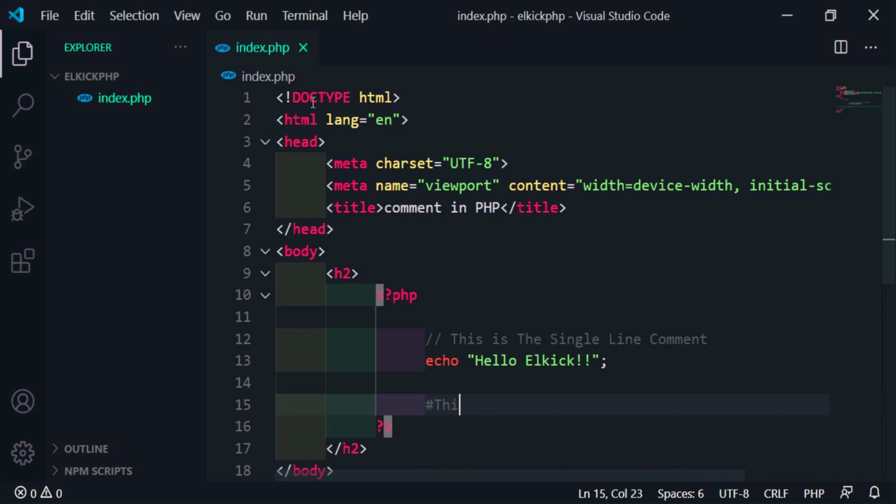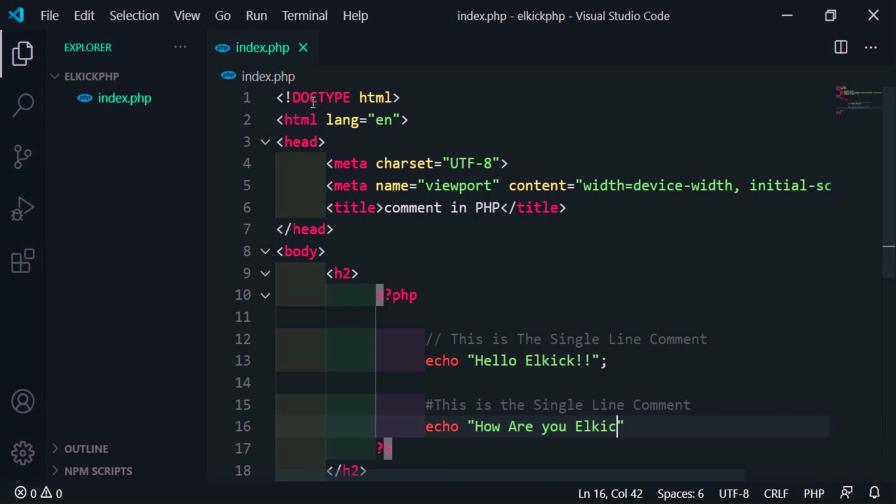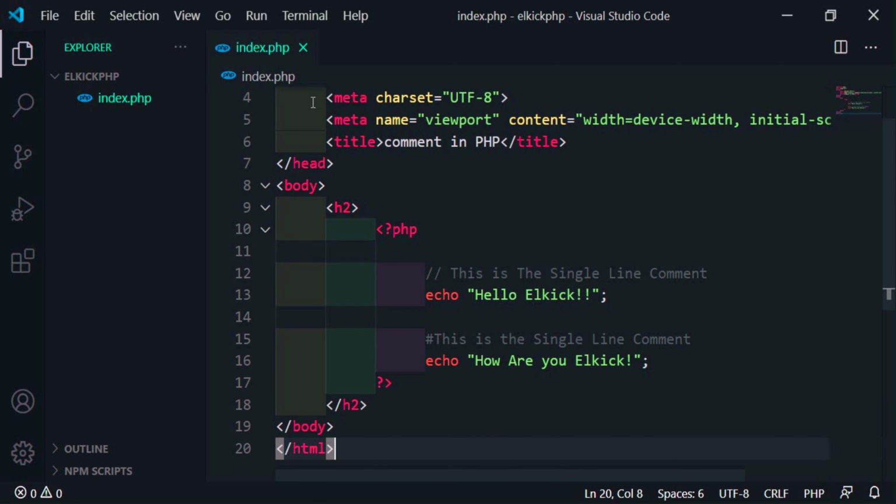This is the single line comment. I will write here how are you Elkick. So this is how a single line comment works. Then I am writing a BR here, so it will be printed on the next line.